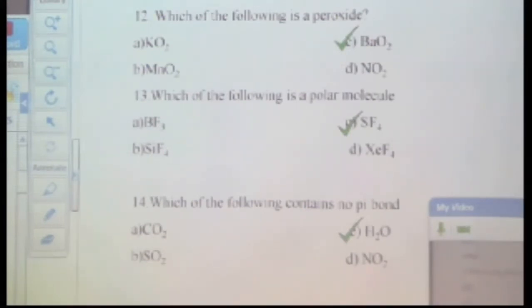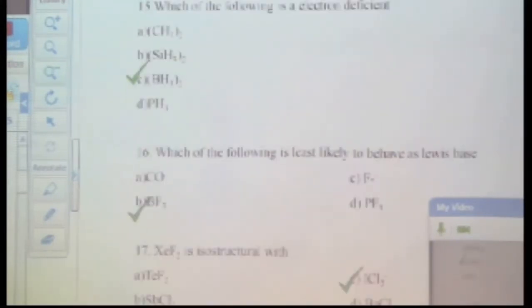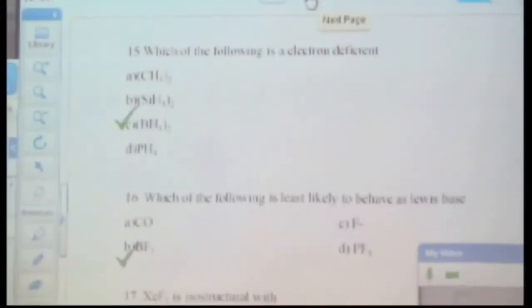Which of the following contains no pi bond? Obviously H2O. Next, which of the following is electron deficient? I have already told you, BH3. In fact, even when it forms diborane, it will remain electron deficient. For that, you should know the anomalous behavior of boron. Again, the small size of boron is responsible for this feature of boron compounds.